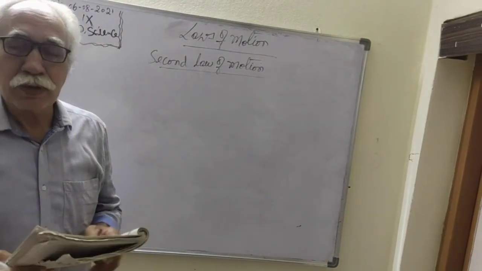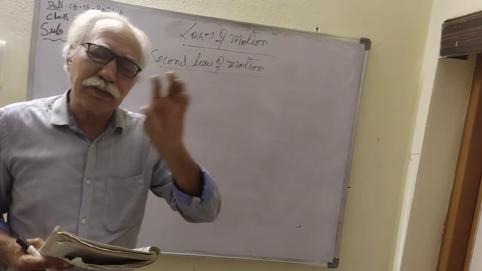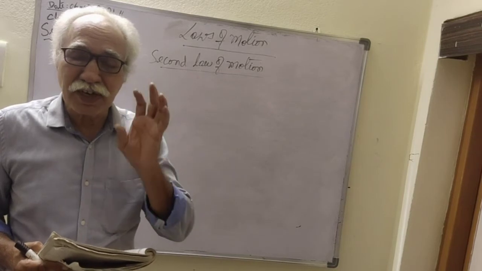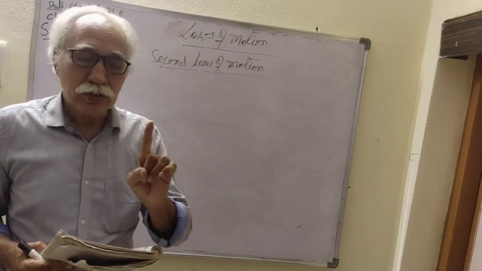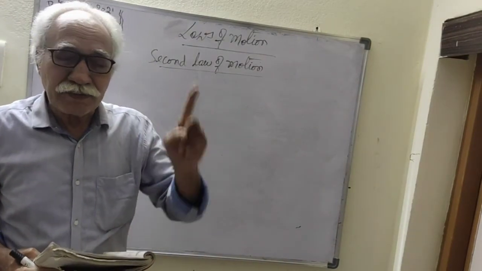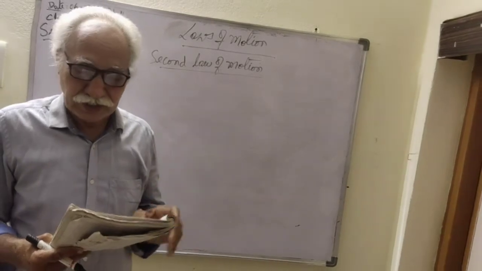Why? Because the badminton ball, though it has the same speed, has less mass. It is a lighter ball, whereas the cricket ball has a greater mass. So the mass affects the acceleration.